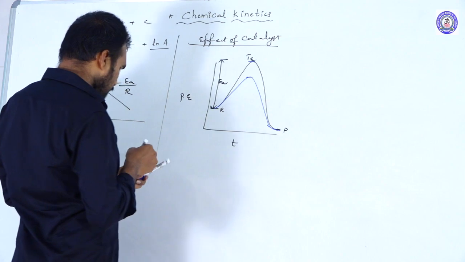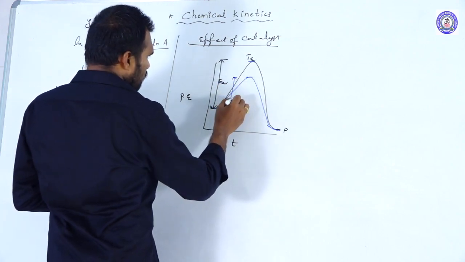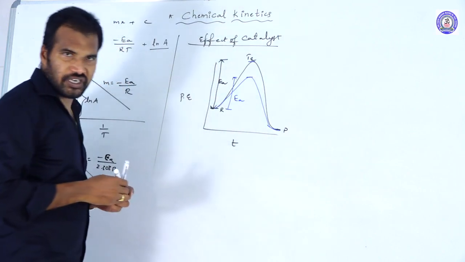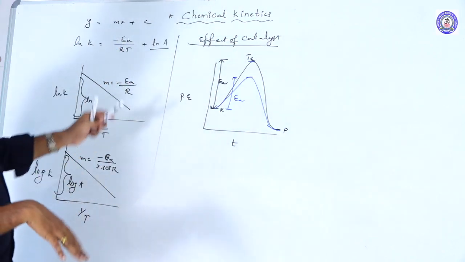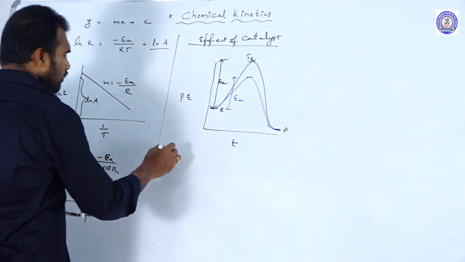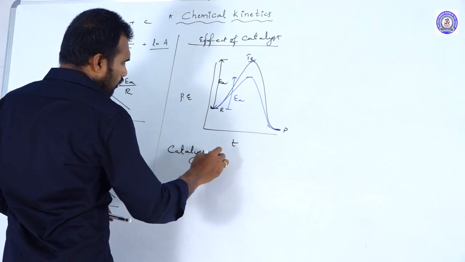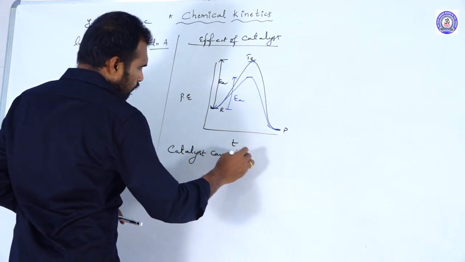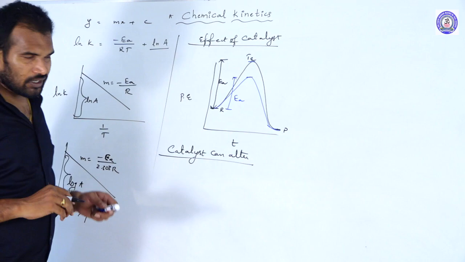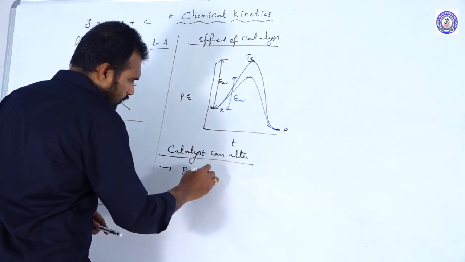Now in the presence of a catalyst, what happens? This is the activation energy. So what changes will the catalyst make? A catalyst can alter the following. The first one: a catalyst can alter the path of the reaction, definitely.